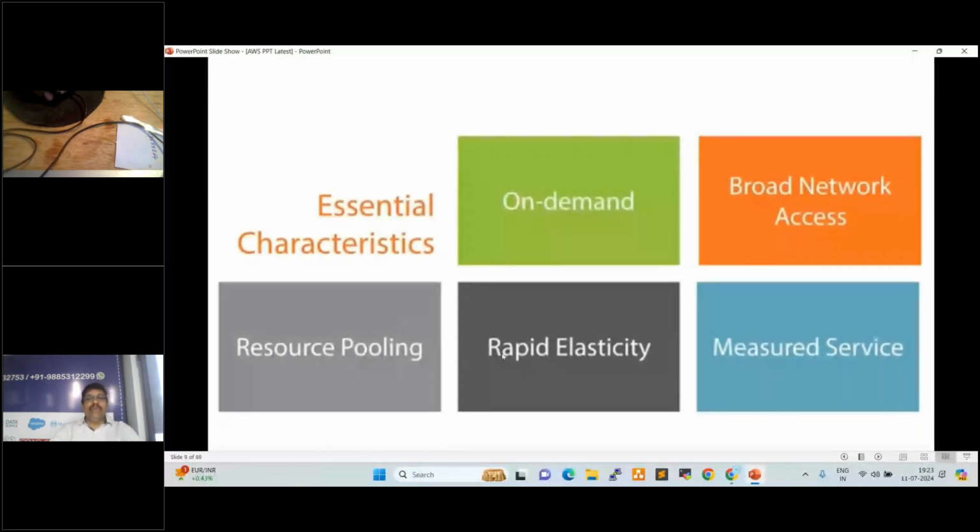Fine. So rapid elasticity, which is nothing but we can increase the resources, we can decrease the resources by a single click.